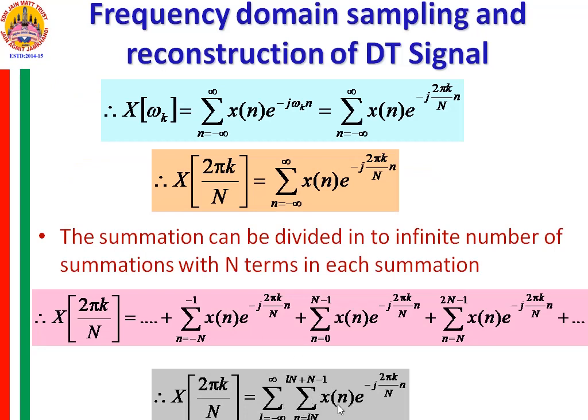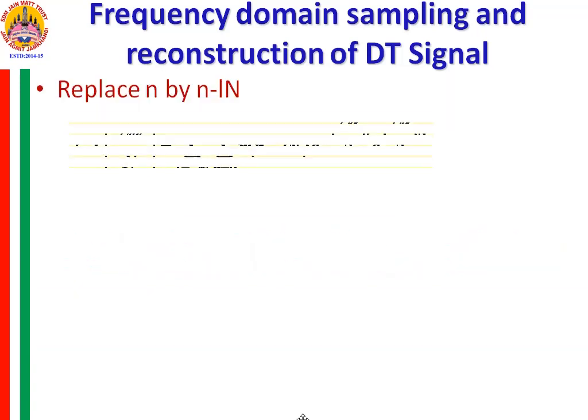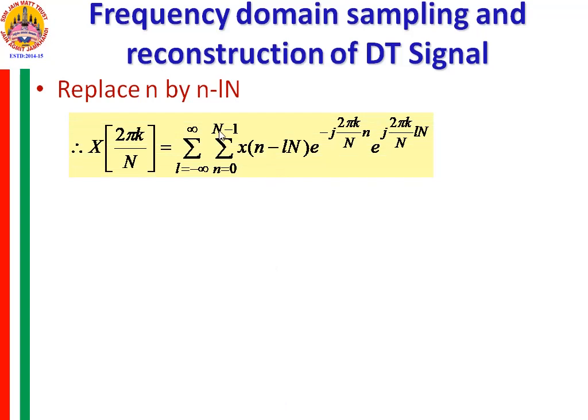When I replace n by n minus LN, this n is varying from LN to LN plus N minus 1, so after replacing, that will start from 0 and end at N minus 1, and every n in the expression is replaced by n minus LN. This n also was replaced with n minus LN, and this minus sign and this minus LN becomes plus. So this is e raised to j 2 pi k by N into LN.